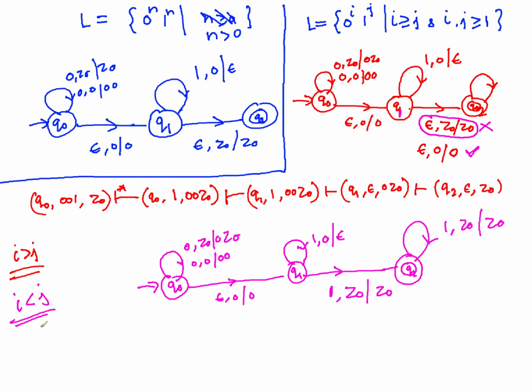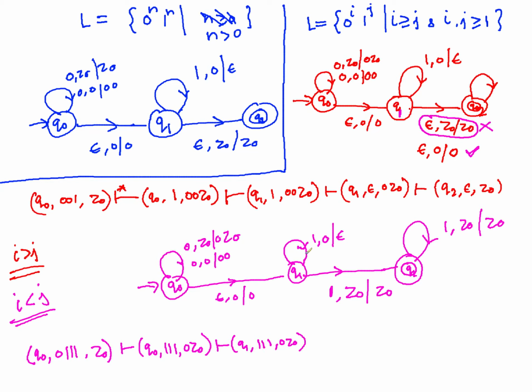So let us just see how it really looks. You are starting with q0. Let's say that you have 0, 3 ones, and you have z0, right? So in a step it will become q0, 3 ones, 0, z0. Now because of this transition you will be moving to q1, all the things will remain the same.